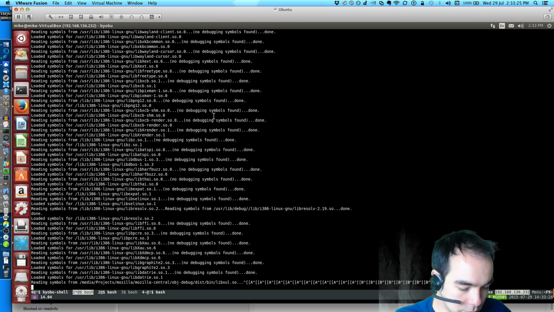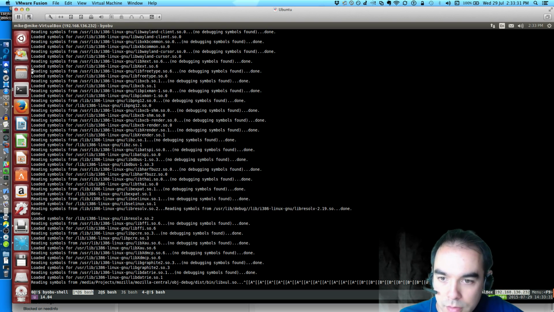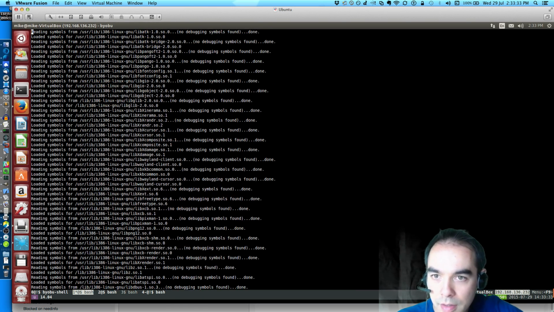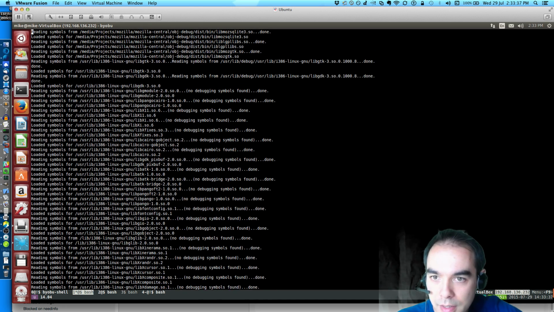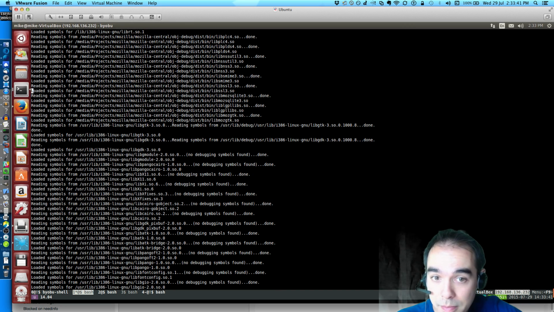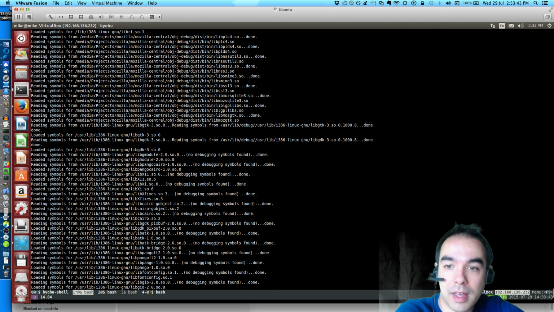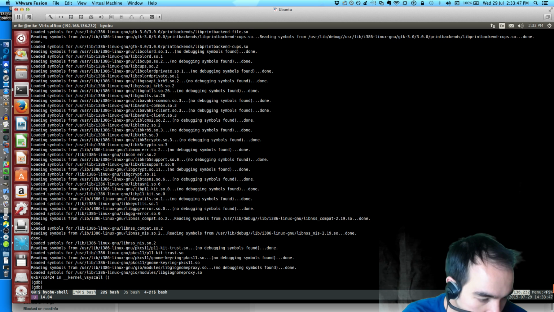Load libgtk3. libgtk, libgdk, libns, libmozgtk, libgtk3. Yeah. Read the symbols. Okay, we got the symbols.